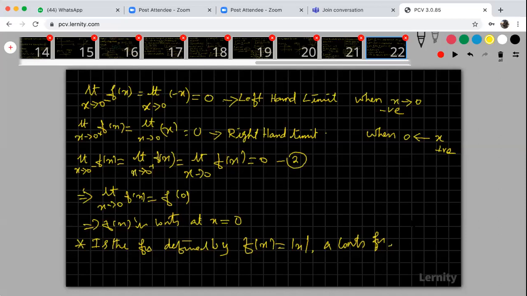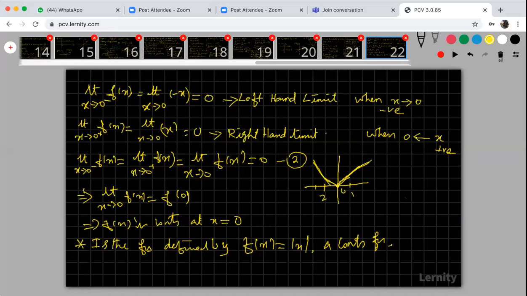How to check that this function is continuous or not? At x is equal to 0 the function is continuous. See the graph. At x is equal to 0 the function is continuous. What about the other points? Suppose I am taking x is equal to 1. At x is equal to 1 also the function is continuous, no problem. At x is equal to 2, that is also no problem. So therefore, at every point, the function f of x equal to modulus of x is continuous.